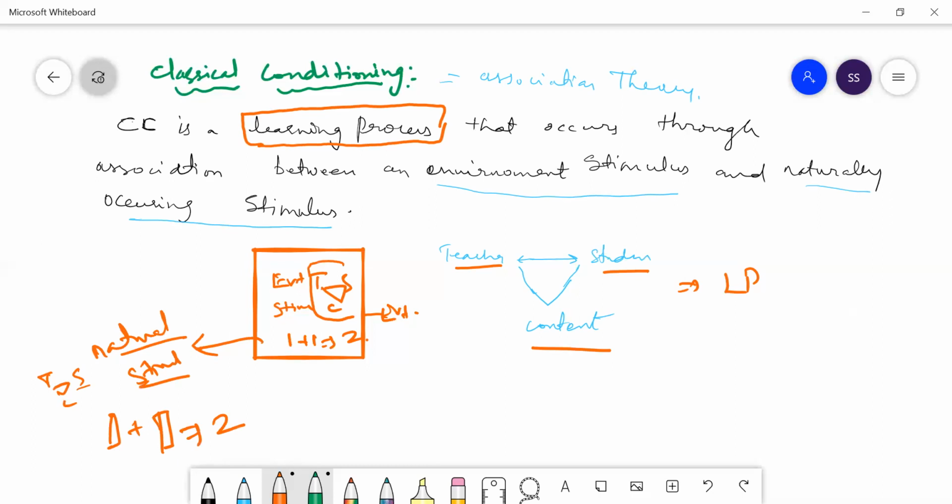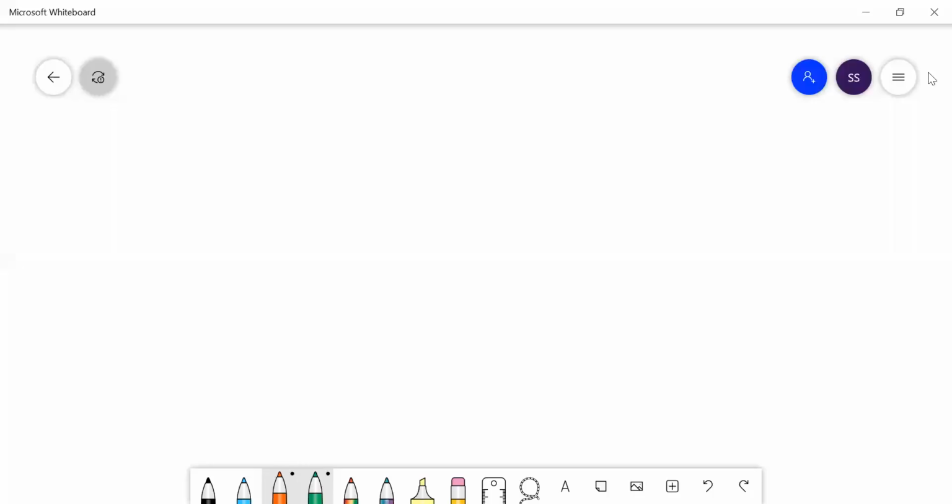Outside the class, anytime, yes. That is natural. That is the learning process. That means classical conditioning. That is natural learning, naturally occurring.